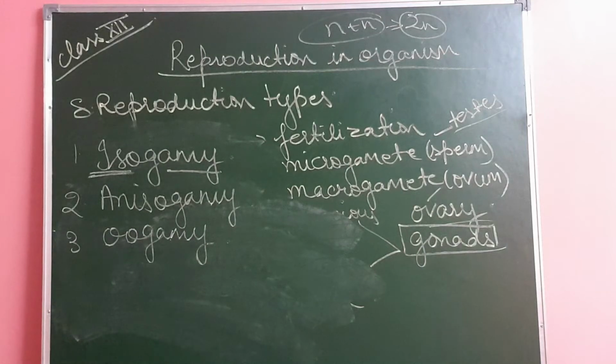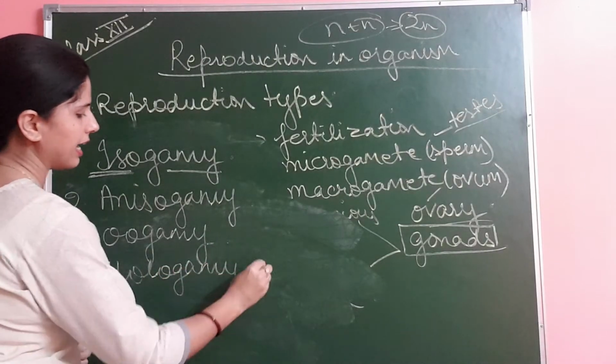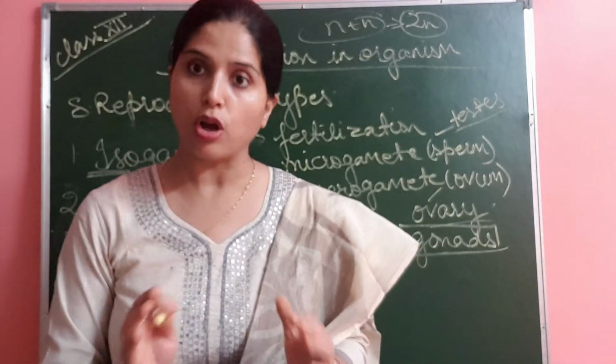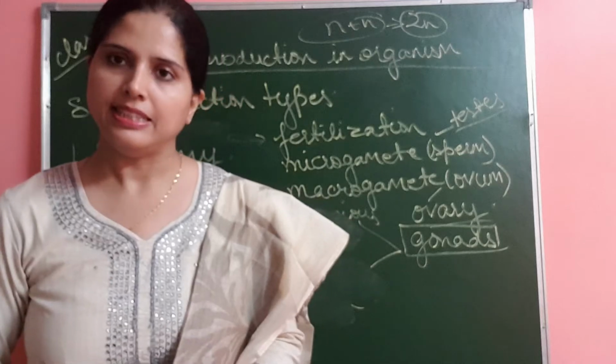And one more type is hologamy. Hologamy is a type where the organism itself acts as a gamete. An example is yeast.